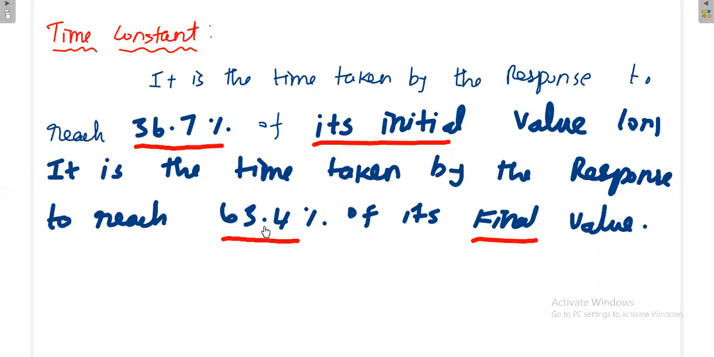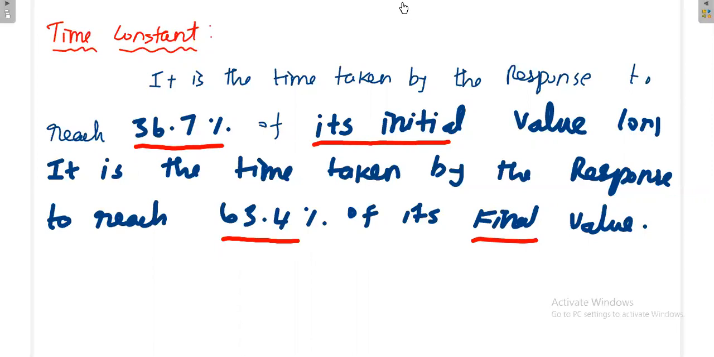If the circuit is with the source, then it is 63.4 percentage of its final value, because when you have a source, most probably your capacitor or inductor at the initial stage will not have any energy. So we are trying to provide energy to the inductor or capacitor. In that process, the voltage across the capacitor or current across the inductor will reach its final value. Exactly at t equal to tau, that value will be 63 percentage of its final value, because initially the value will be zero.